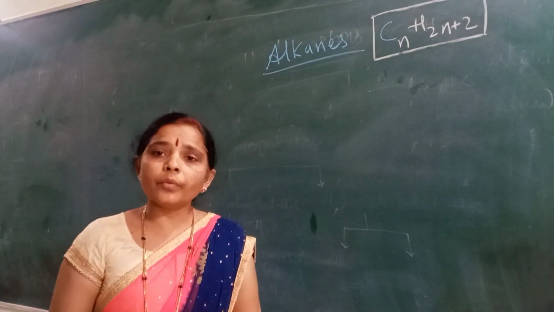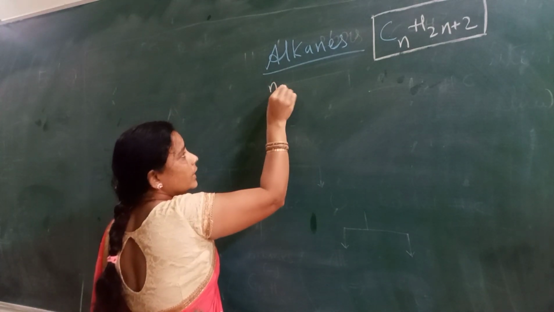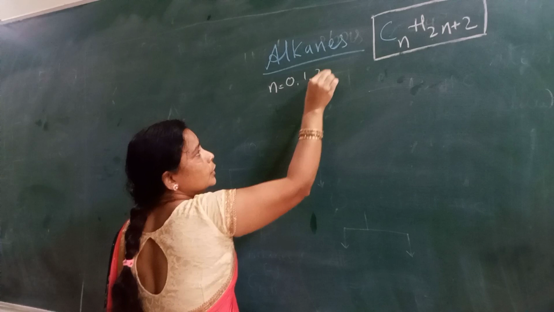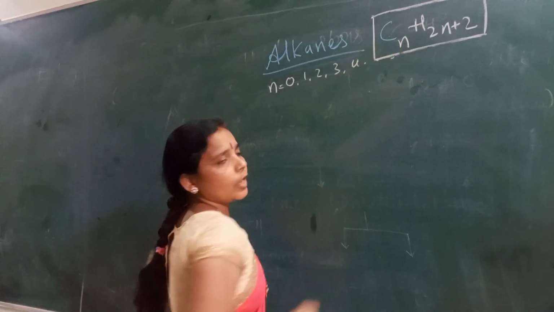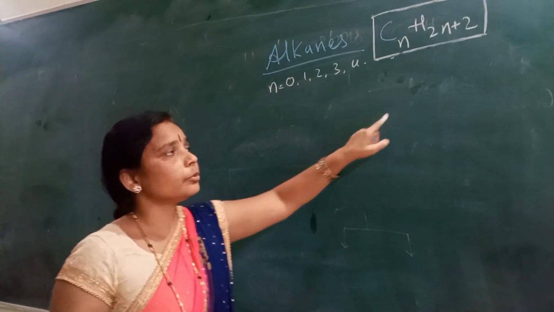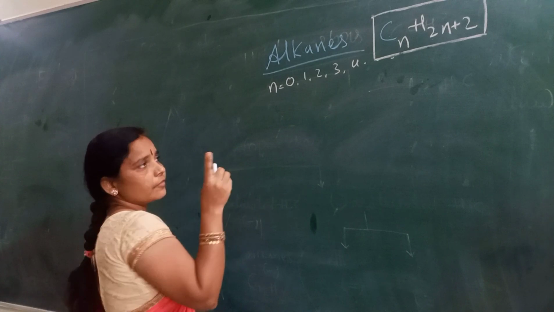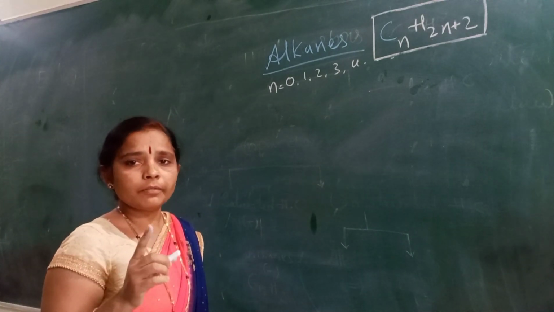Now let us learn how it combines. When n equals 1, 2, 3, 4, the number of carbon atoms goes on increasing, and we maintain the hydrogen bondings in between them. So let us learn the first member in the case of alkanes.